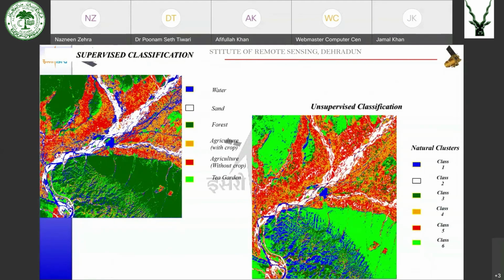So this is supervised classification. This is unsupervised classification. After supervised classification, you get the information classes. After unsupervised classification, you get clusters which should be merged or split and given the name.